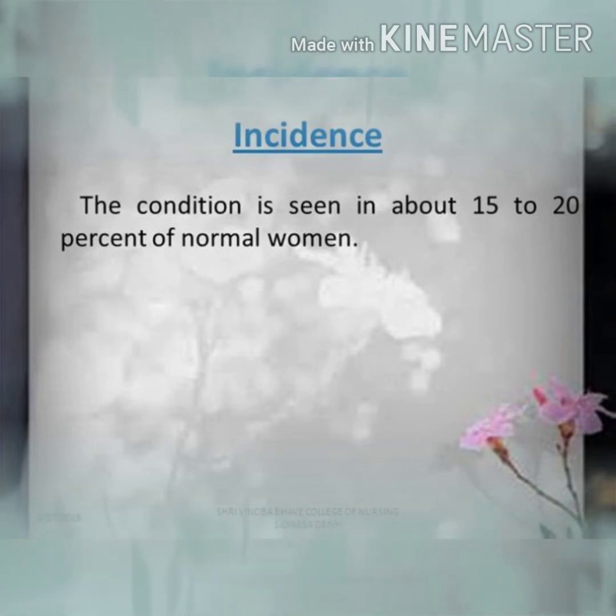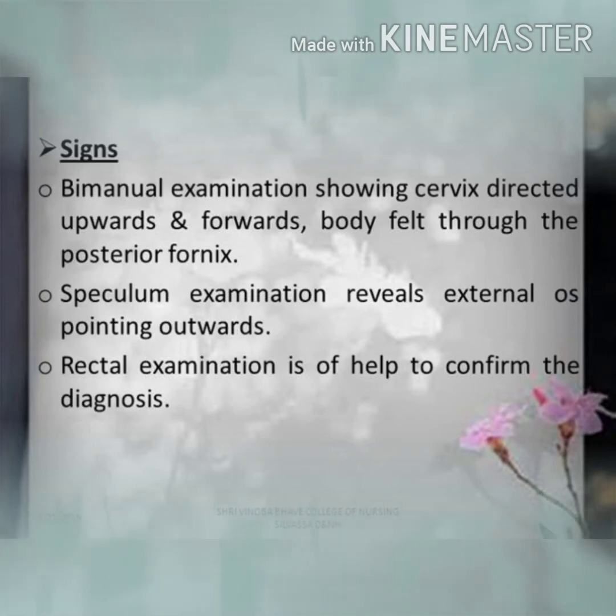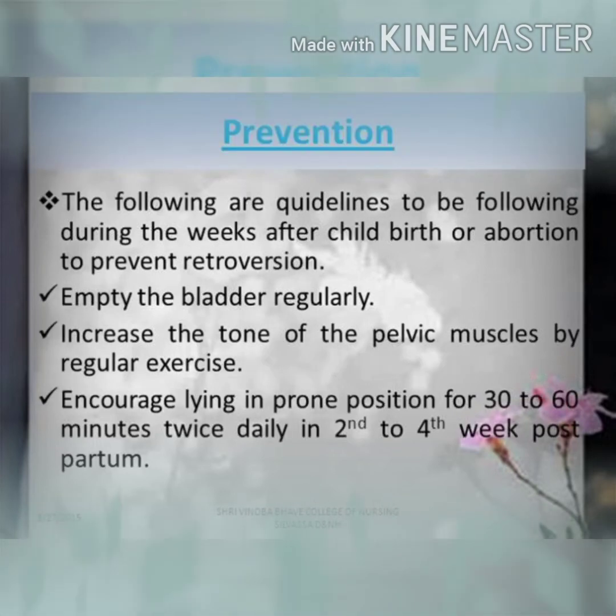After that, we will see the signs and symptoms of retroversion and retroflexion. Normally, we can see in the patient chronic premenstrual pelvic pain, backache, dyspareunia, that means painful intercourse, and infertility. In bimanual examination, the body is felt through the posterior fornix. In speculum examination, the external os is pointing outward. Rectal examination also helps to confirm the diagnosis.